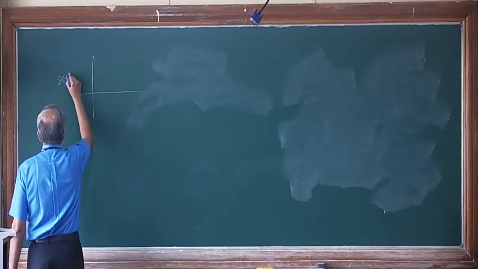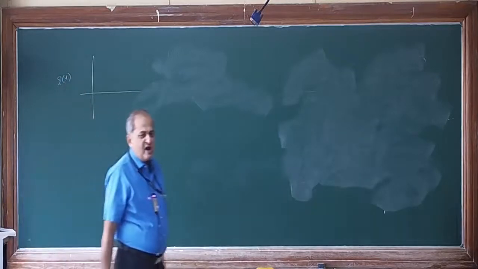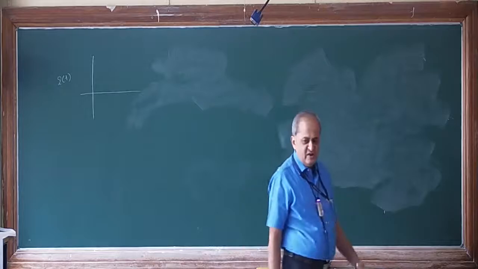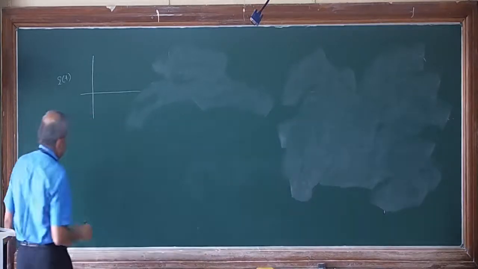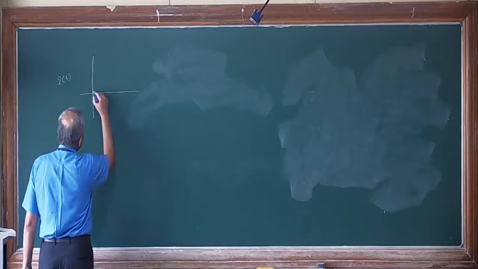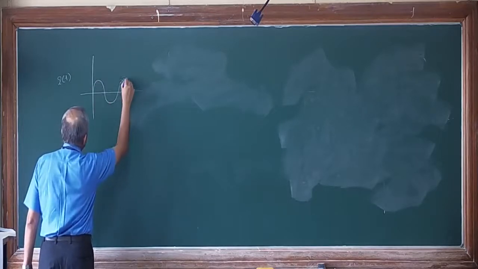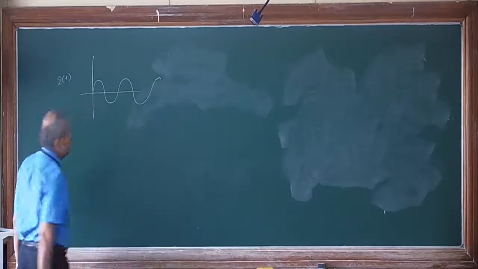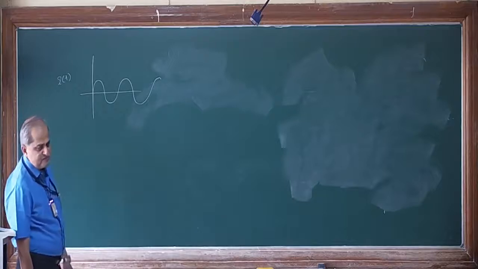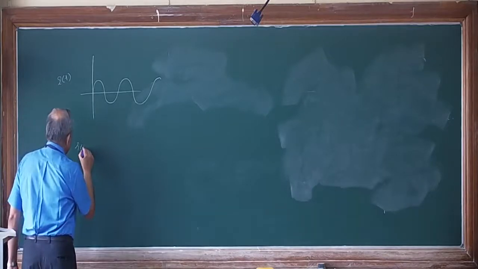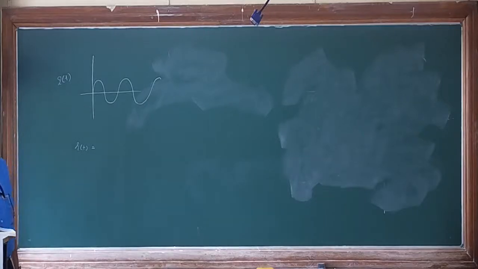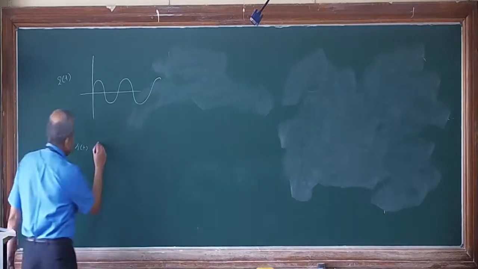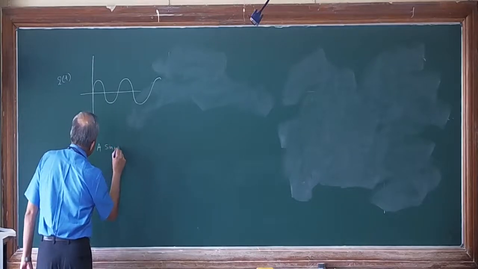input is always, as you know, represented by R and output is represented by C. So if you see the R of t as an input, here you can see the graph of a sinusoidal wave like this, and any sine wave is represented by amplitude and frequency relations with sine function, that is A sine omega t.